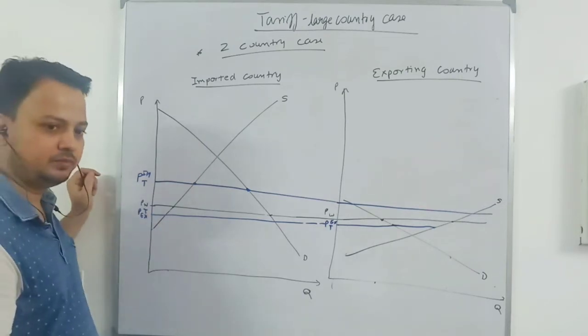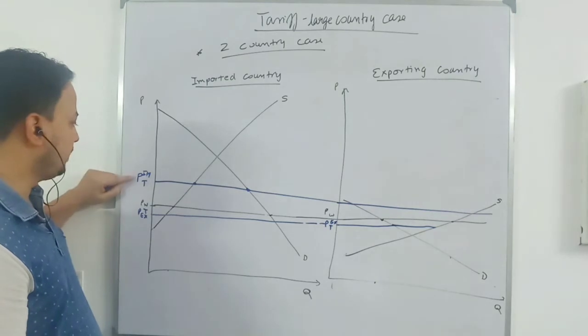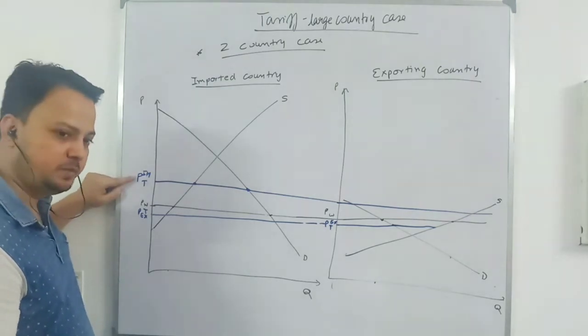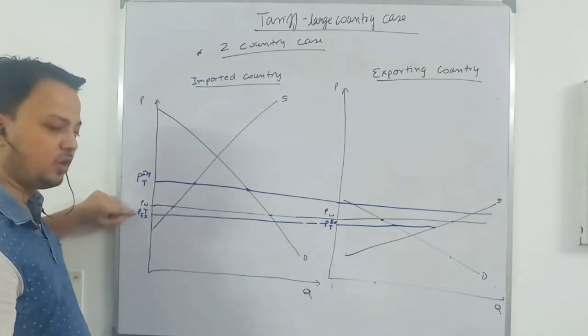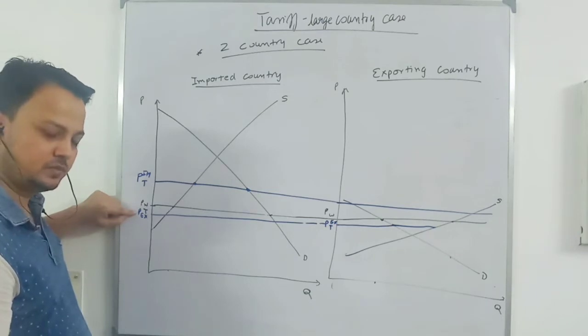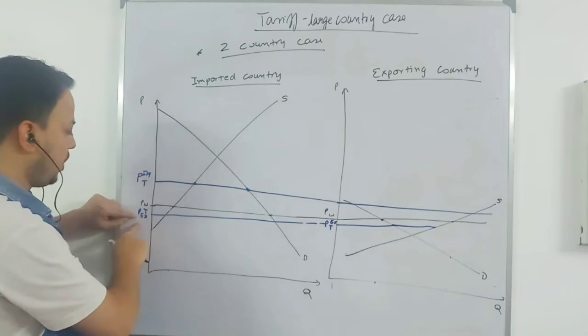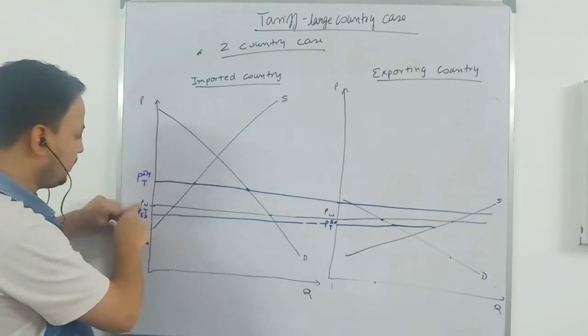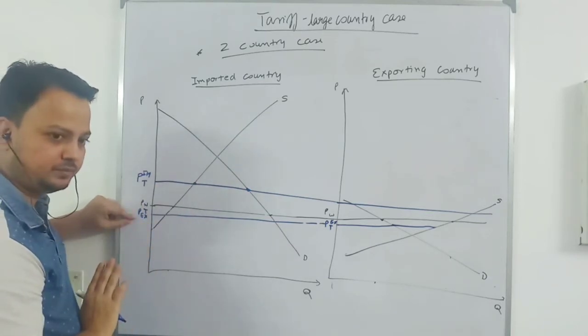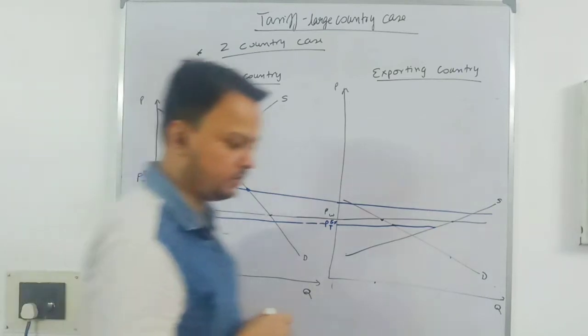Domestic price in the importing country will be this one, but the world price is now this one. That means the importing country is now buying the commodity at a lower price than the free trade price. Okay, that's it.